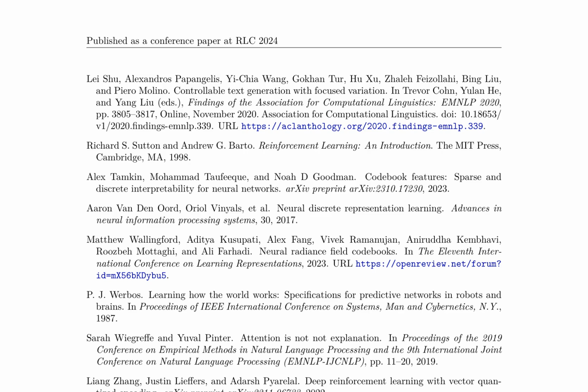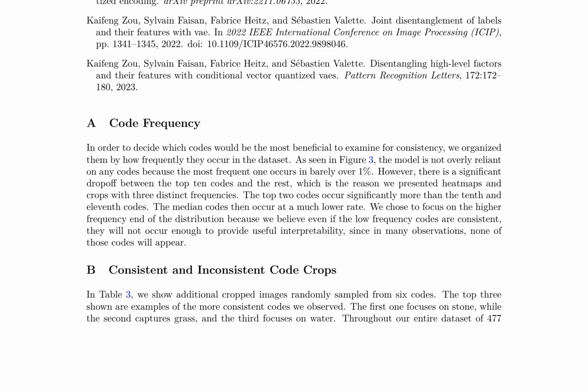The authors investigate the interpretability of a neural network's codebook features, which are discrete and sparse representations of input data. They analyze the consistency of these codes across different input instances, identifying both consistent and inconsistent codes. The top 10 codes are found to occur significantly more frequently than the rest, with the most frequent code appearing in just over 1% of the dataset.